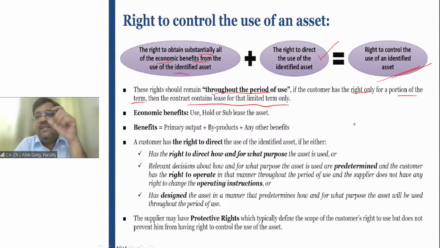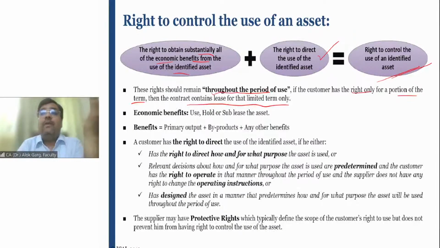So in this case, the right to control the use of an identified asset is given to the lessee only for the first 3 years, and the lessee accounting, right of use, lease liability under Ind AS 116 will only be applicable for the first 3 years. In the last 2 years, whatever the lessee is supposed to pay has to be accrued in the P&L as and when accrued. Is that clear?